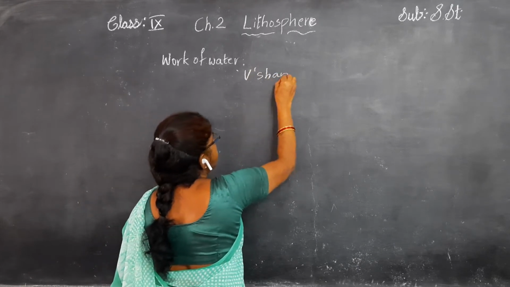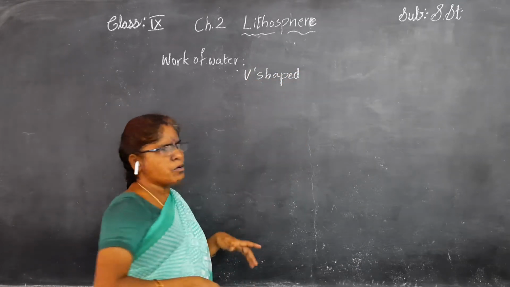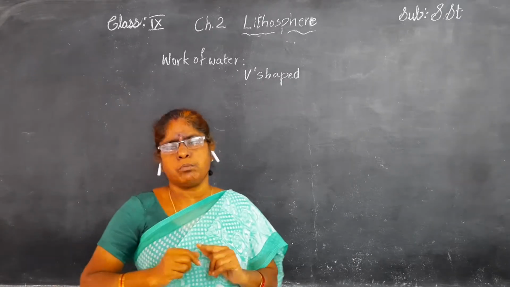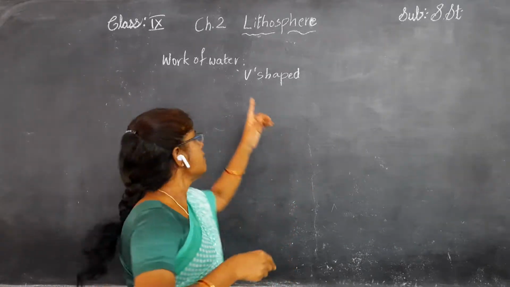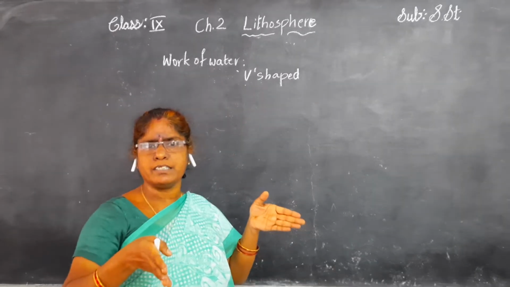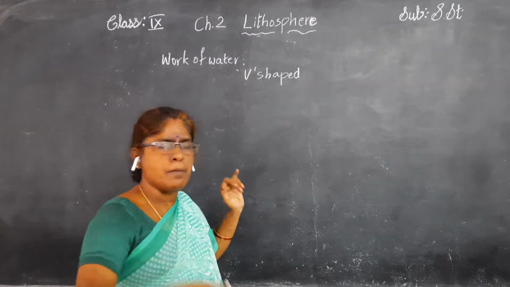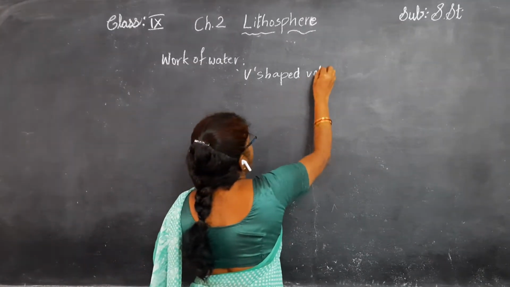V-shaped valleys have a narrow bottom and a wider top. The top is wide because it cuts the mountains, and it looks like a V-shaped valley.